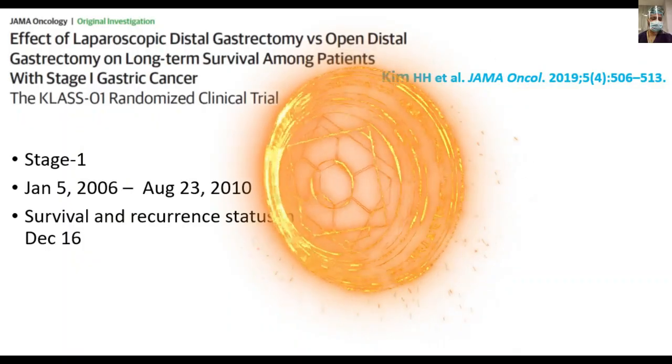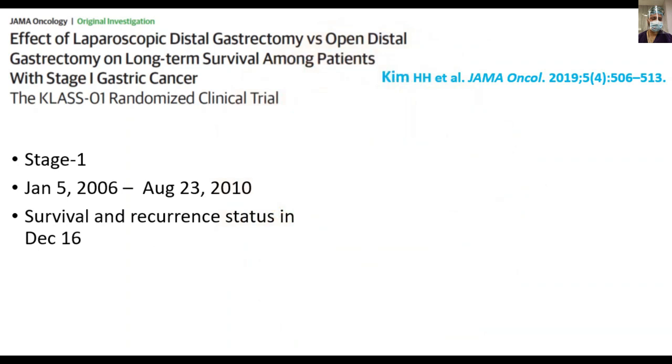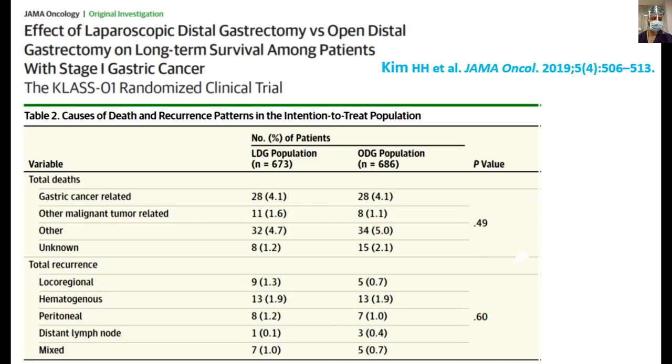distal gastrectomy. This trial by Kim H.H. et al. was published in JAMA Oncology in 2019 from the Korean centers. It is the effect of laparoscopic distal gastrectomy versus open distal gastrectomy on long-term survival among patients with stage 1 gastric cancer. So in this trial, only stage 1 patients were taken. The trial ran from January 2006 to August 2010, and it was published in 2019.